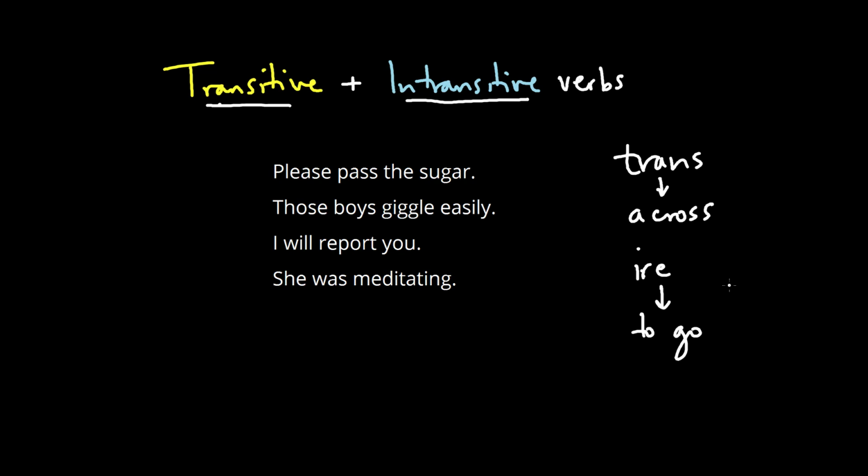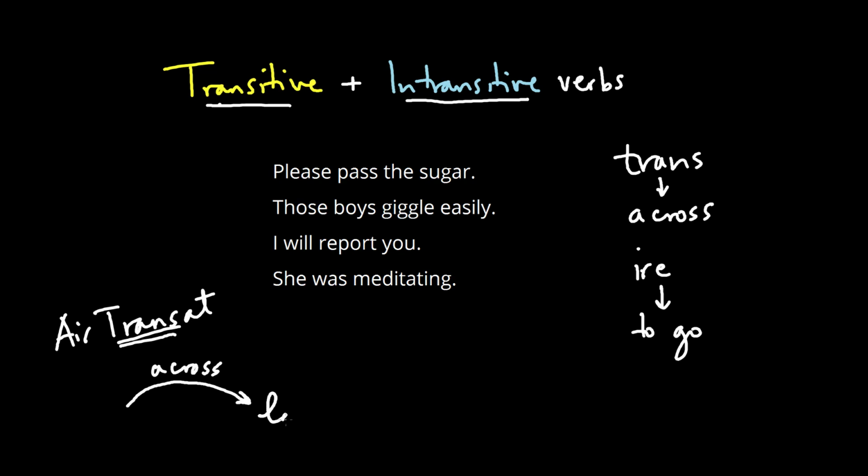And when I think about this, I tend to think of it in relation to a plane, let's say. In fact, there is a Canadian airline company that's called Air Transat. Clearly they have the same idea that a plane goes across the sky and it makes a landing. And that landing, in terms of a verb, is what we call the direct object. So the idea with a verb that's transitive is that it carries an action across to a direct object. It lands on a direct object.